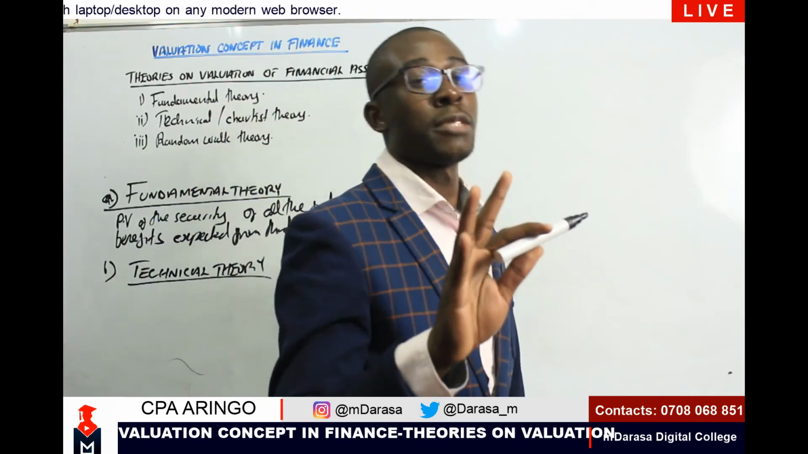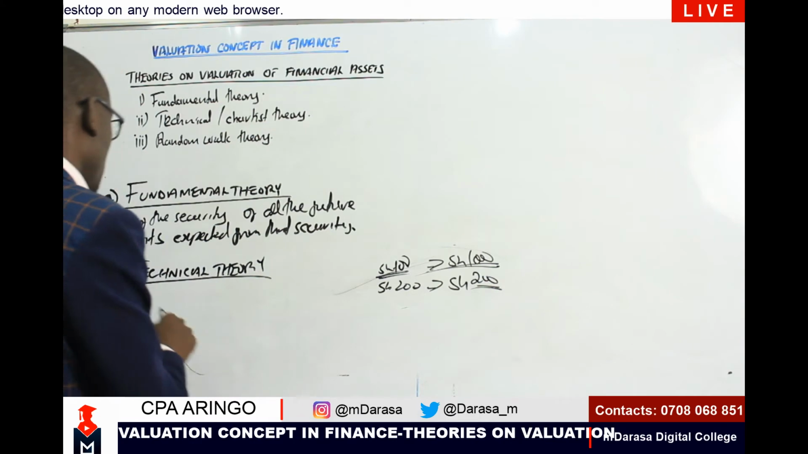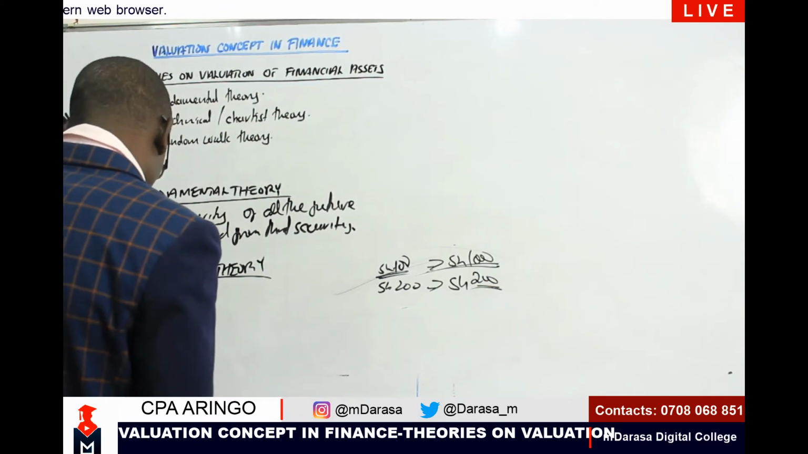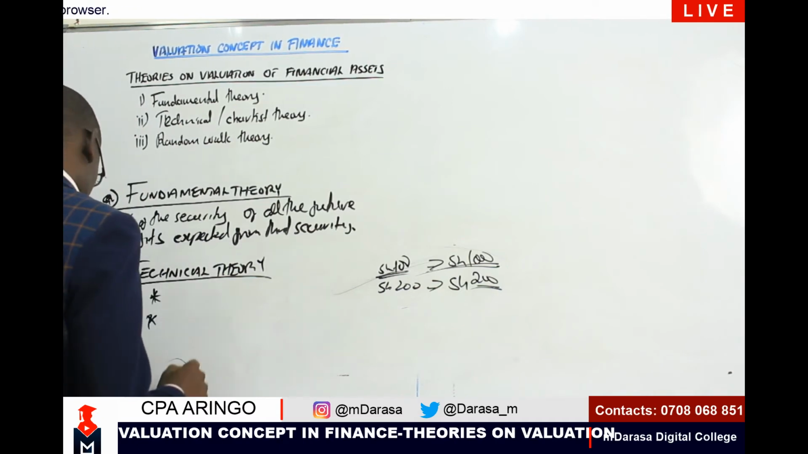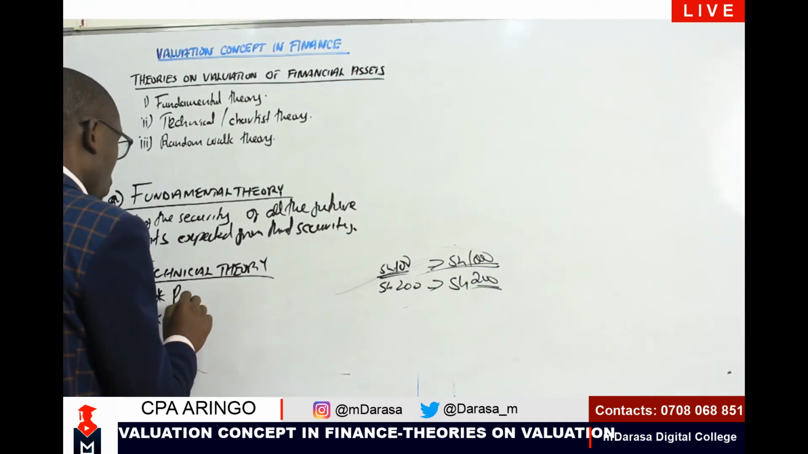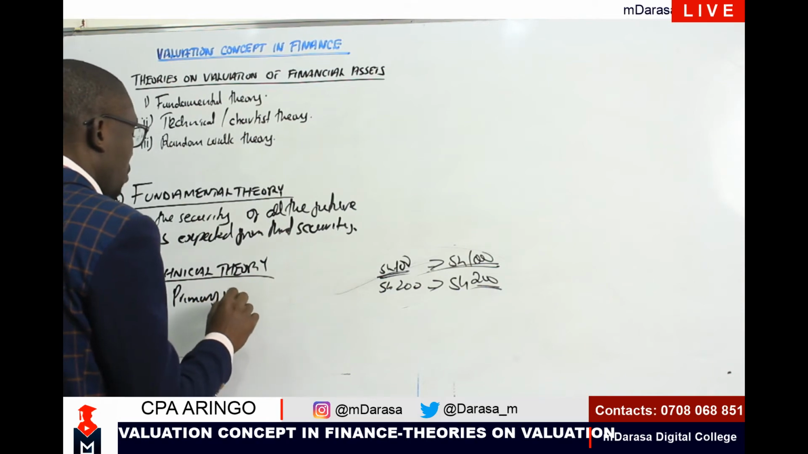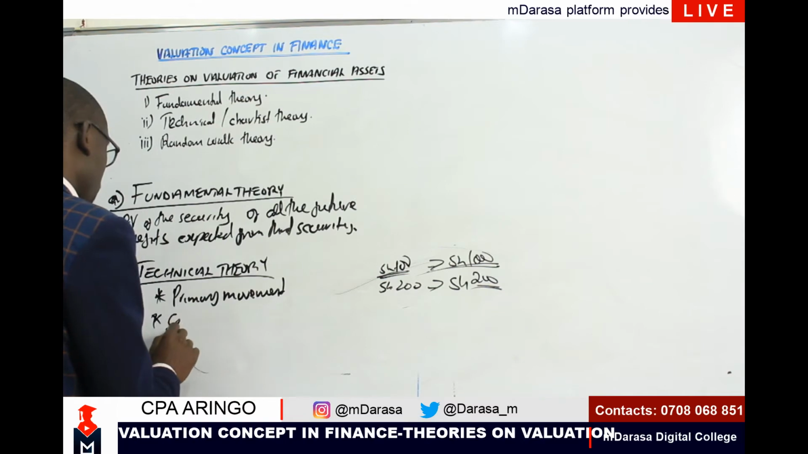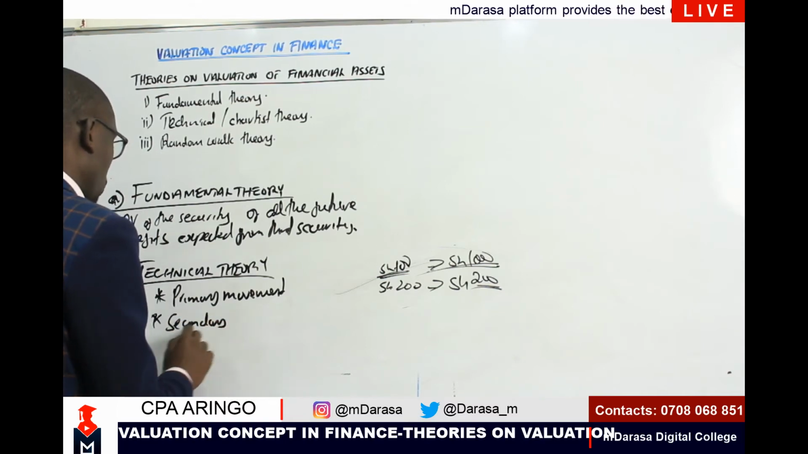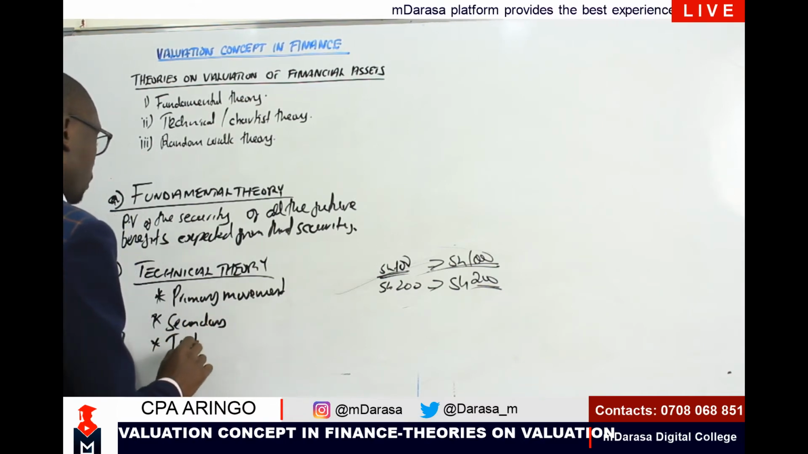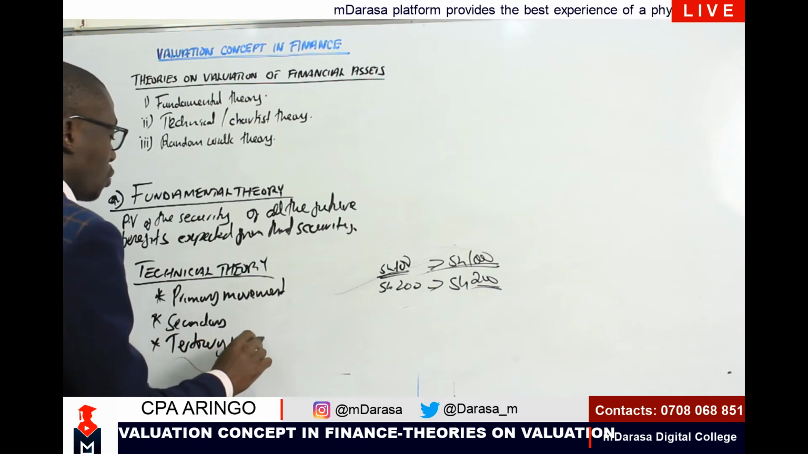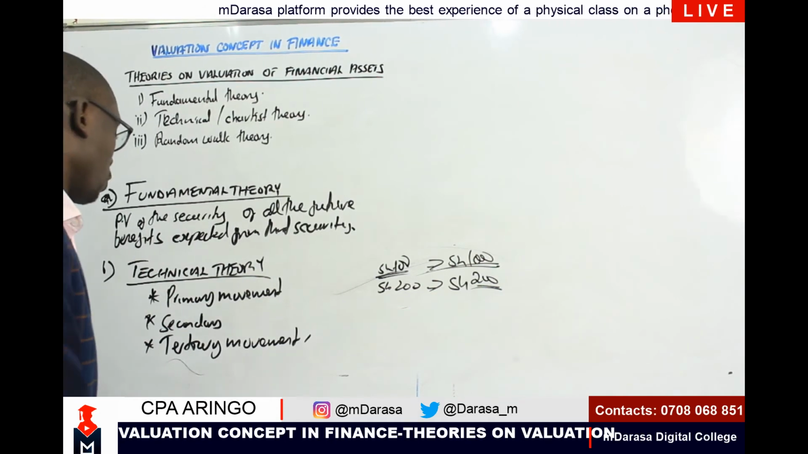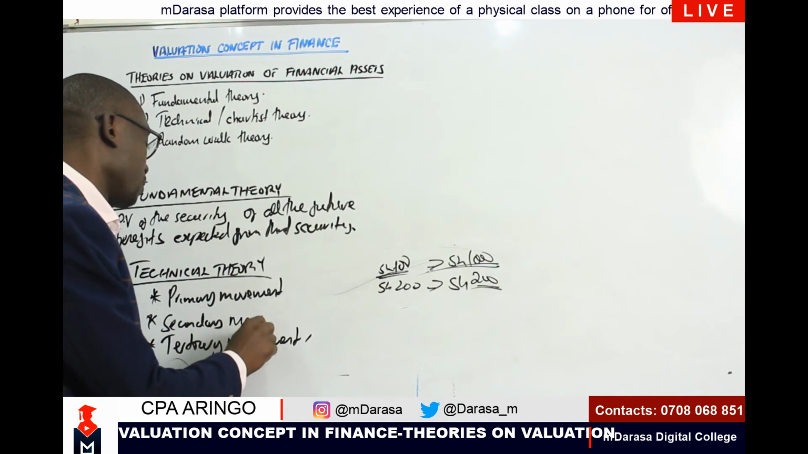So that's why at this point you'll find that this theory normally tends to talk of two concepts. The first one, we normally tend to talk about primary movements. Talk about secondary movement. And talk about tertiary movement. We normally tend to talk of 3 factors on this: primary movement, secondary movement, and tertiary movement.